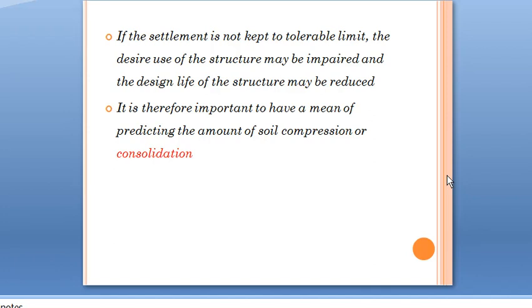So it is very important to have a means of predicting the amount of soil compression or consolidation. That is the importance of consolidation. We have to predict the settlement or compression of the soil mass due to this external load. Otherwise, the whole building may fail. The best example is the Leaning Tower of Pisa, which is due to the effect of consolidation. So we have to study the consolidation of soil thoroughly, because if the settlement is not within the tolerable limit, the whole structure may fail.